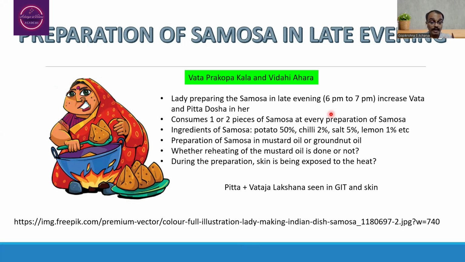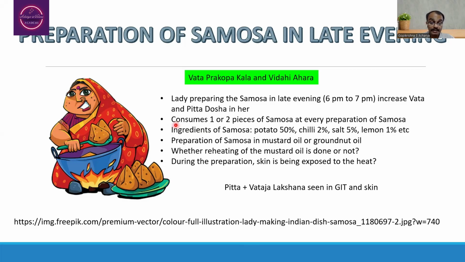She is going to prepare in the fire, in the sense that it will be associated with the Ushna Guna exposure to the body. So that is responsible for the abnormal increase of Pitta in the Vaja region. And during the preparation, she is going to consume 1 or 2 pieces of samosa.